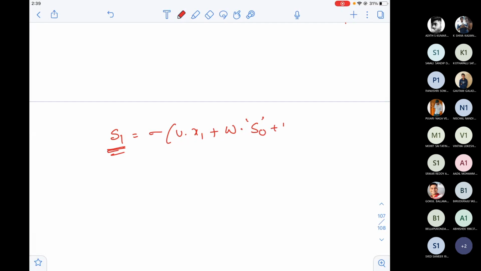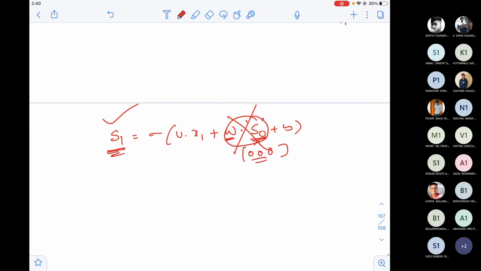So plus B, and S0 generally will be 0 by default. This cannot influence S1, so whatever the W value may be, the entire thing becomes 0. S0 will not influence S1 because the S0 state physically doesn't exist, it exists virtually. So that's the reason S0 is always 0, so that the same equations can hold even for the first architecture. I thought we'd get this question.